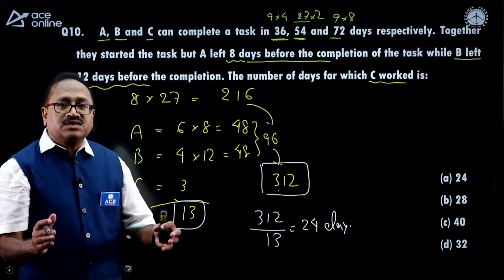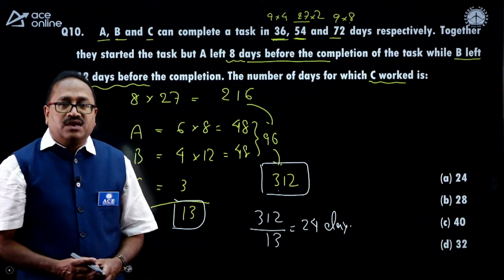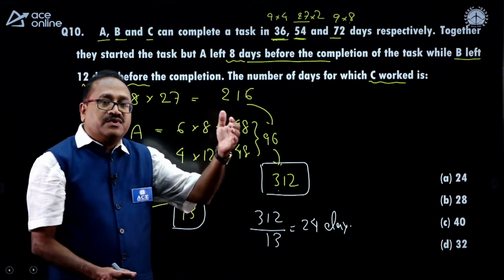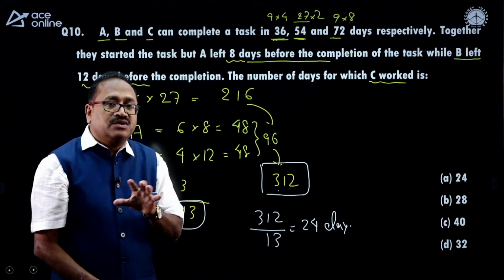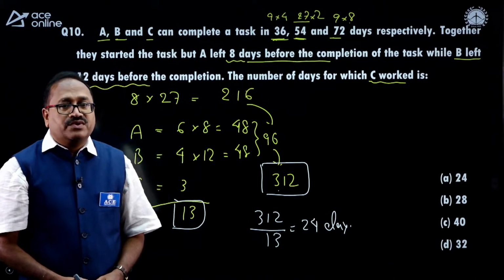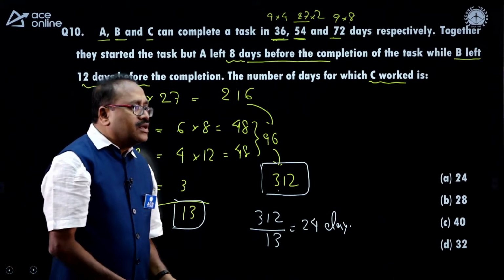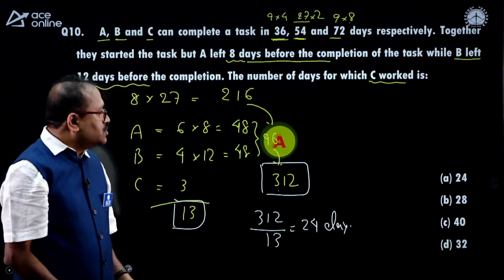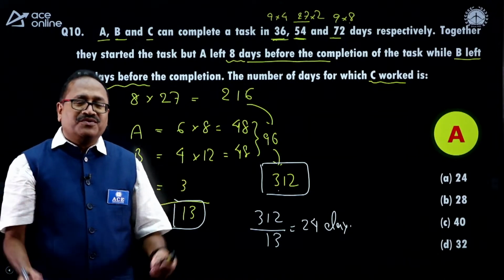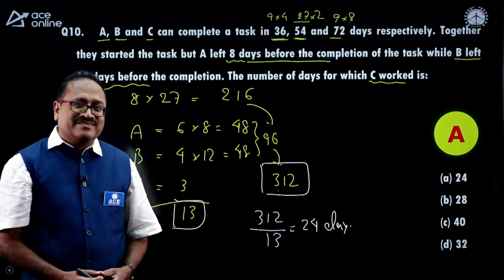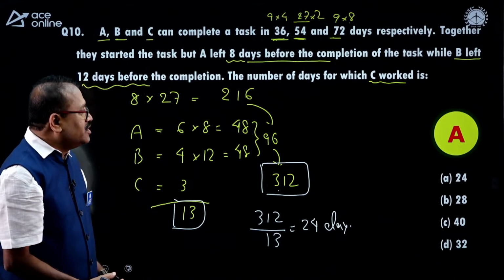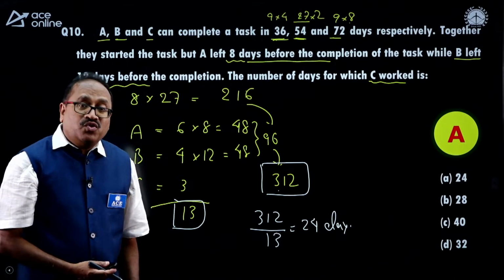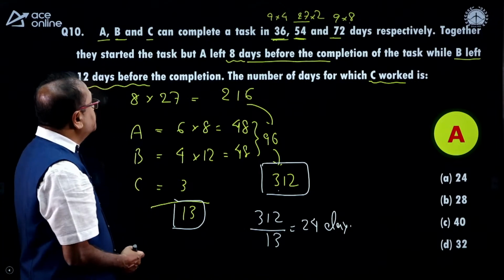So the total work is completed in 24 days. And she was there in the business from the beginning till the end. That means she worked for 24 days. So your option choice is A, 24 days. Right, my friends? Let me move on to the next question.